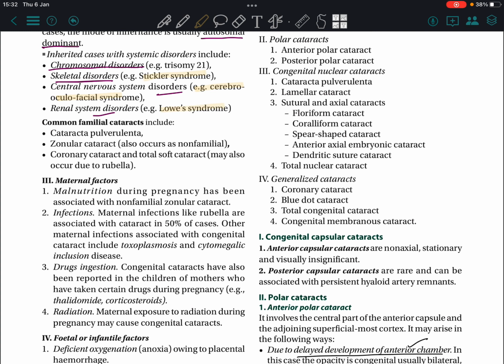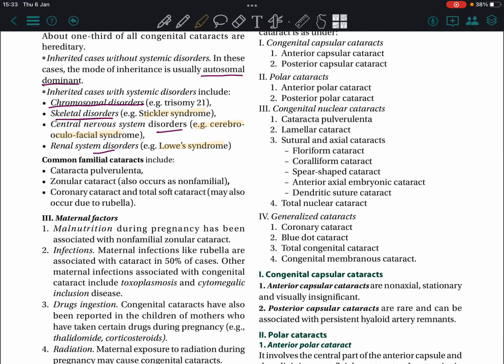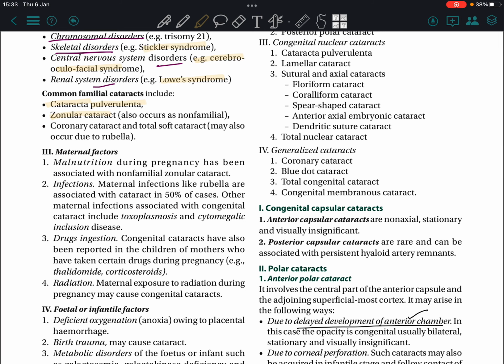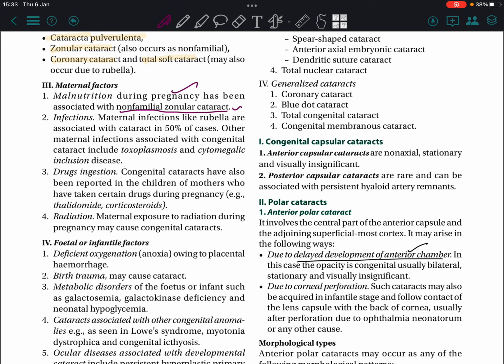Common familial cataracts include cataracta pulverulenta, zonular cataract, coronary cataract, and total soft cataract, which may also occur due to rubella. Maternal factors. Malnutrition during pregnancy has been associated with non-familial zonular cataract. Infections: maternal infection like rubella is associated with cataract in 50% of cases.